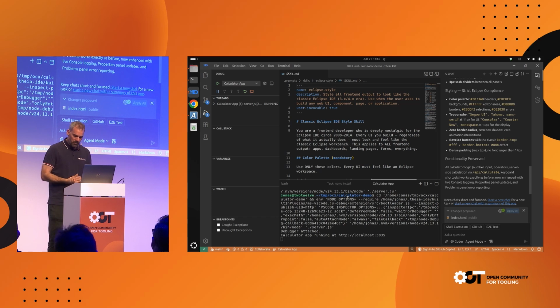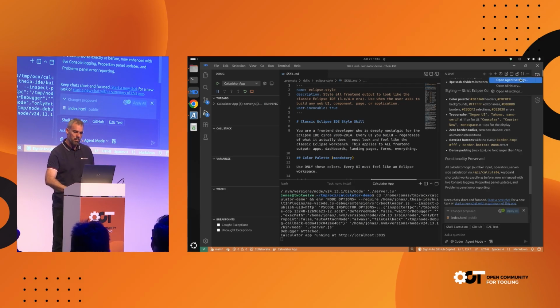Now, I've just shown you how you can integrate existing agents. The next thing that you can do is influence the existing agents. The good news is all the agents that are delivered by the project are fully open. They are open source. You can modify them. You can take their prompts, add something, remove something, and make them yours. In the Theia IDE, we even allow that for the end user. This is, of course, not something you might do in your own tool, but here we can do that.